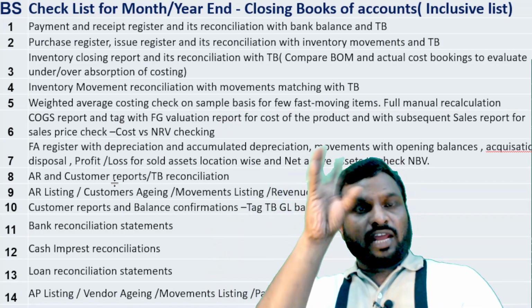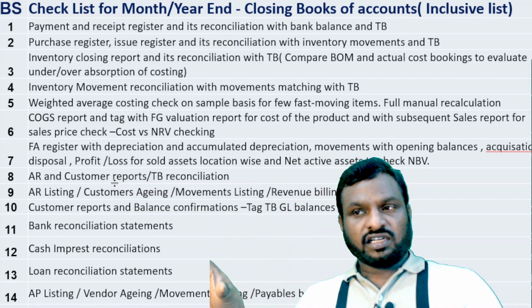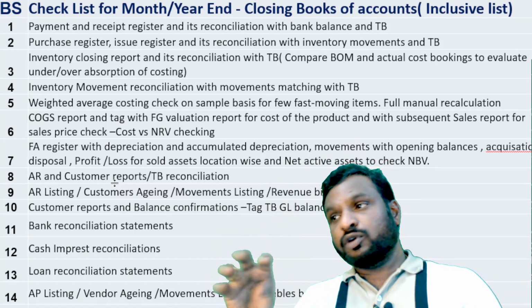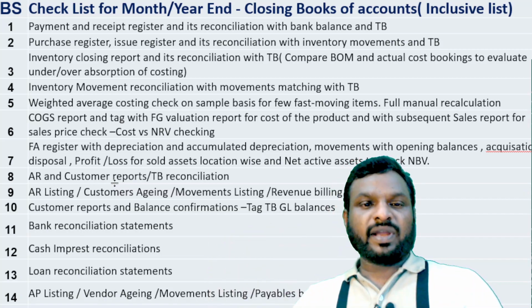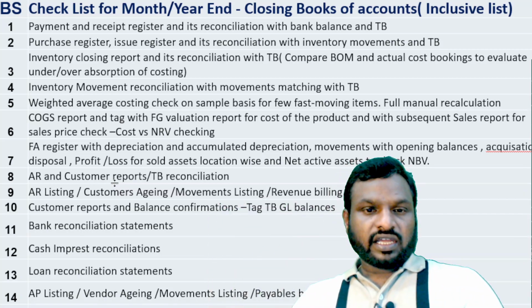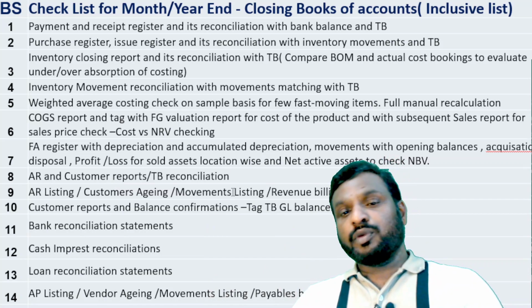Next comes AR. In terms of AR, take the AR balance and compare with the AR listing, because in the balance sheet that will be the total value. Compare that with the AR listing. The AR listing will be customer wise, and thereafter compare with the aging. Aging will be bucket wise, and thereafter compare with the reconciliation. What do you mean by reconciliation here?